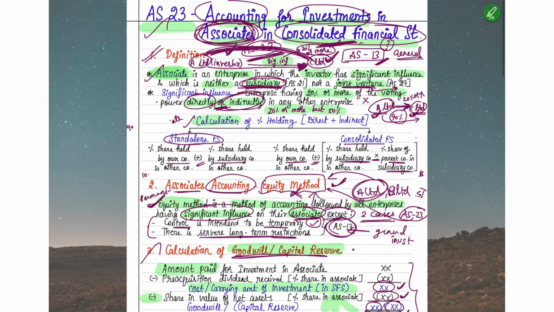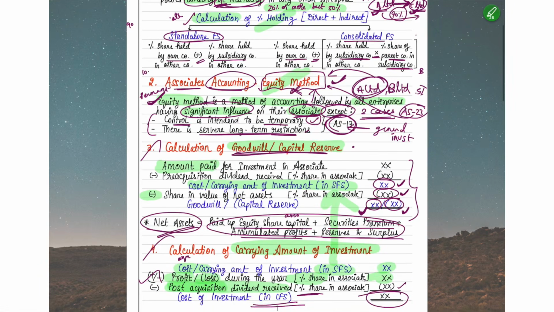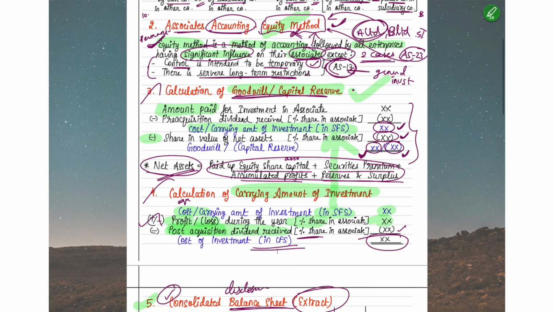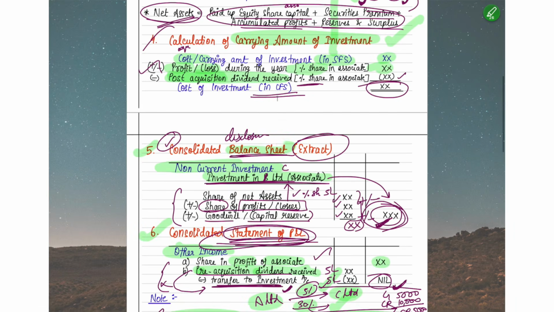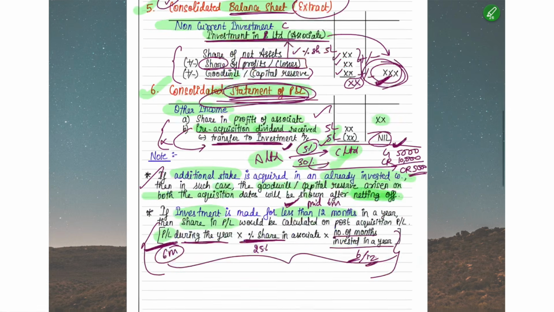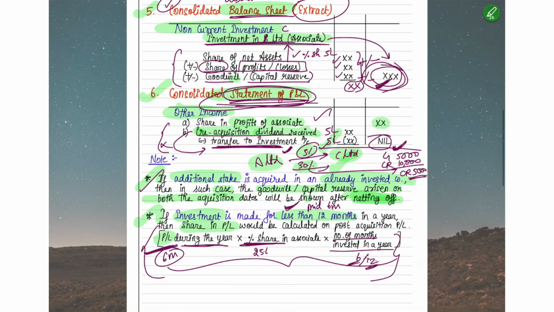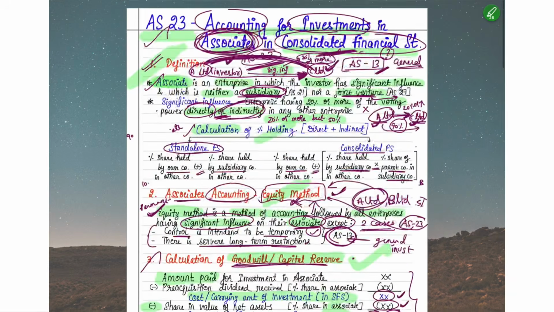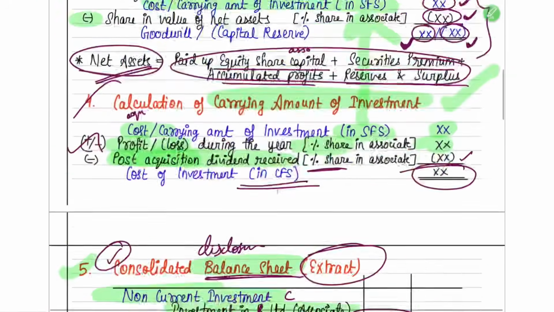So what did we learn in this standard? We understood what was the definition of associate, how you calculate the percentage holding, what is equity method and when you should not apply it, how you find out goodwill or capital reserve, how you find out the carrying amount of investment, how you disclose in consolidated balance sheet, how you disclose in statement of P&L, and two question related points also I have written here. Okay, so this was all about your AS23. I hope you have understood it clearly.